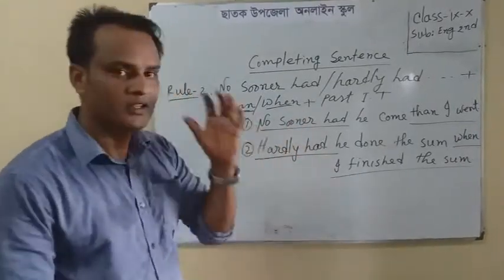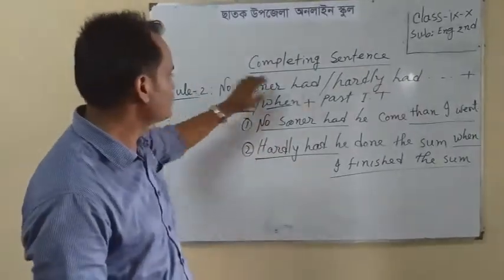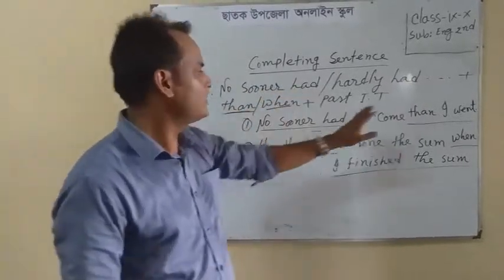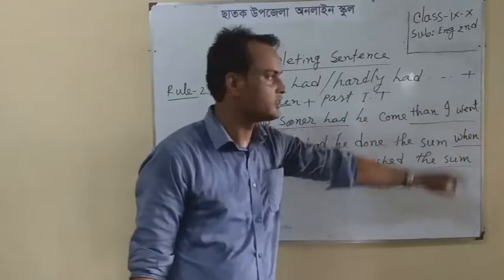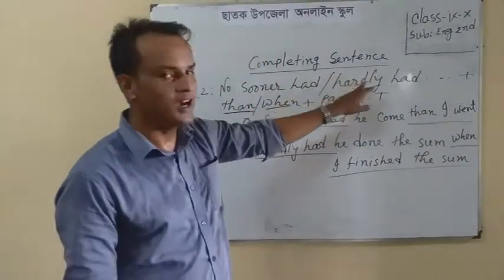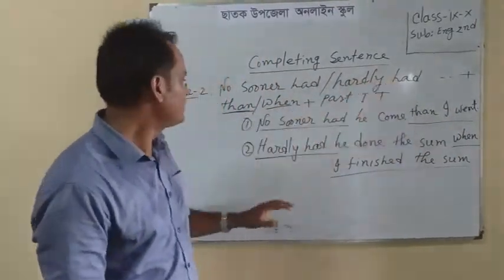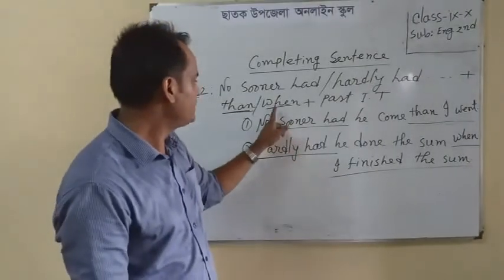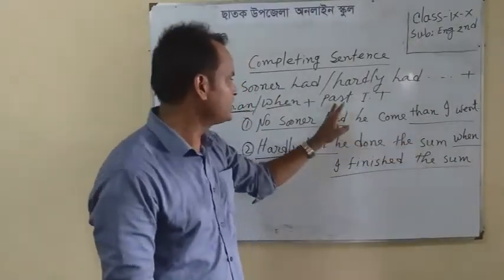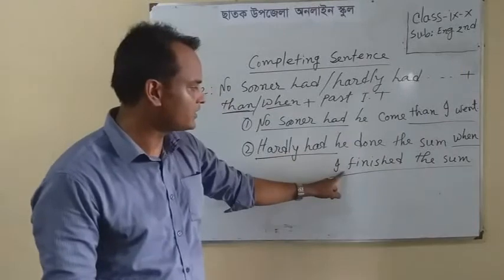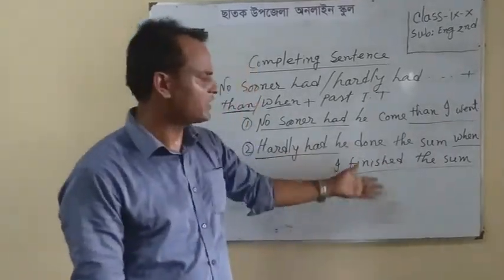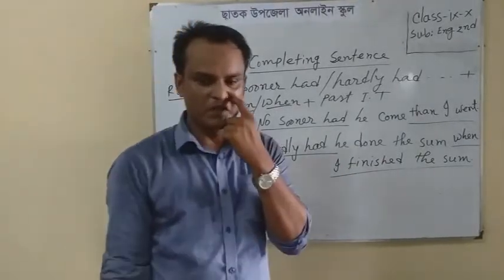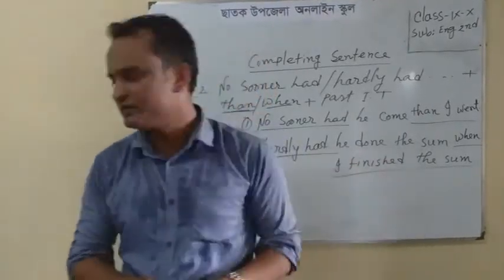Just remember that if the sentence starts with no sooner had, then you will use the conjunction then and any sentence of past indefinite tense. If the sentence starts with hardly had, then you will complete it with the conjunction when plus any sentence of past indefinite tense. I have written here a sentence of past indefinite tense: I finished the sum. You can write any other sentence of past indefinite tense. Now students, we can go to rule 3.